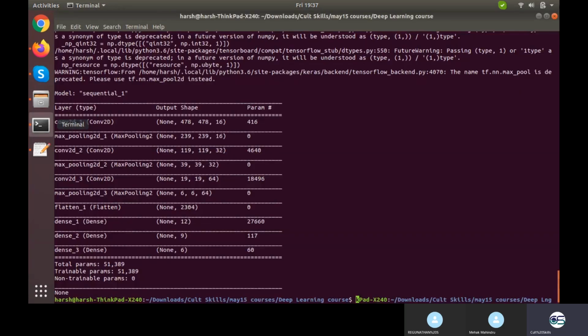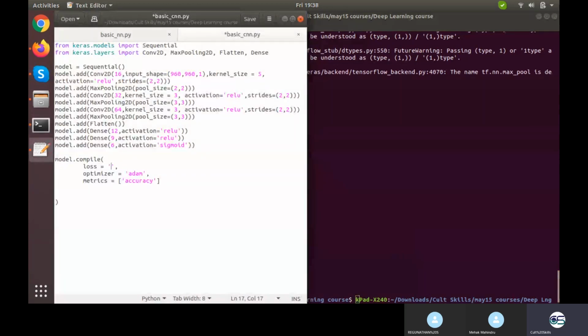It is a multi-class classifier. Then we need to write here categorical cross entropy as the loss, or simply cross entropy will work as well. If it were a binary classifier with one value right here, we would need to write binary cross entropy, and then we need to change this particular part, it would be sigmoid. But if it is 6 outputs, we need to use softmax. So this is what the entire model.compile looks like.